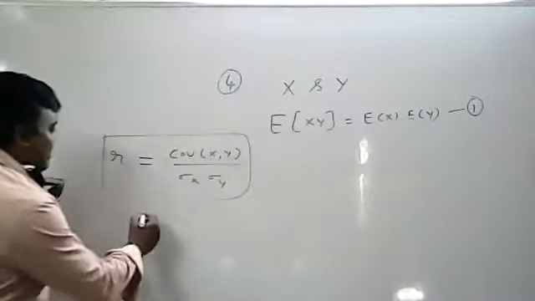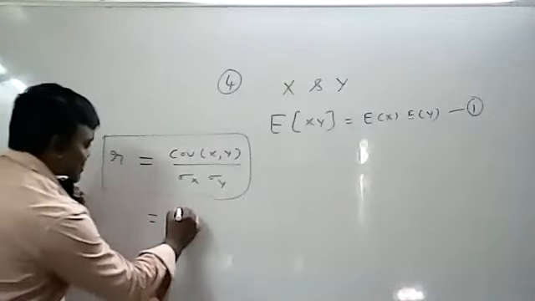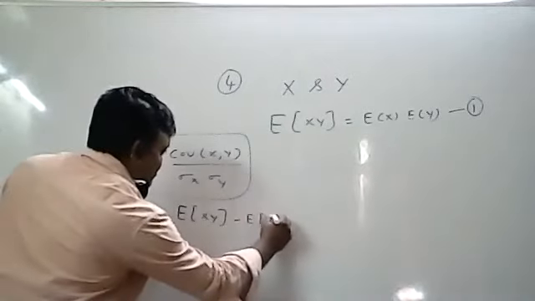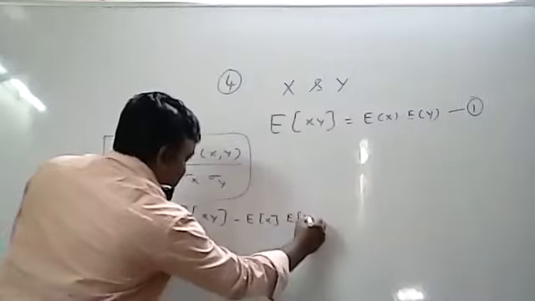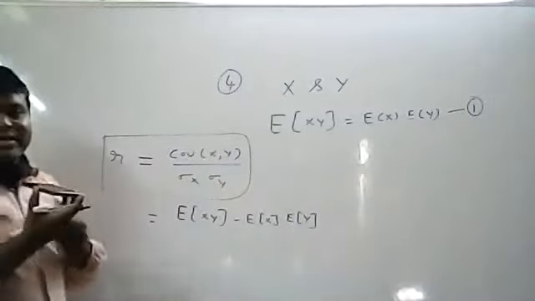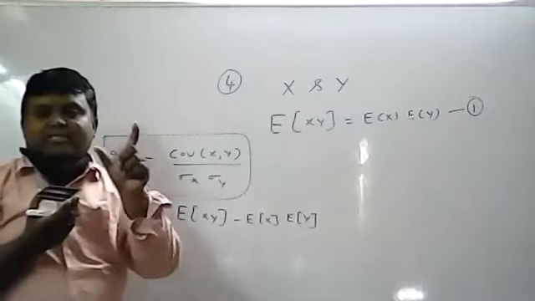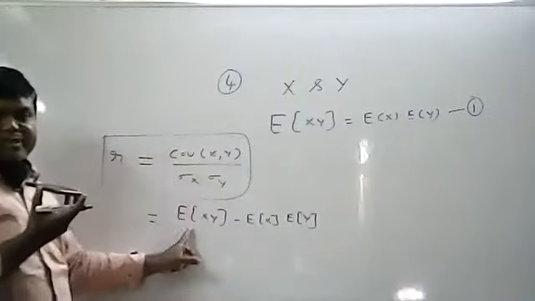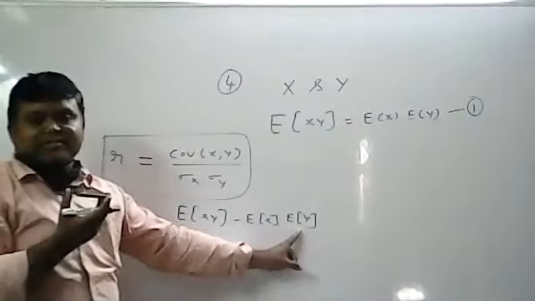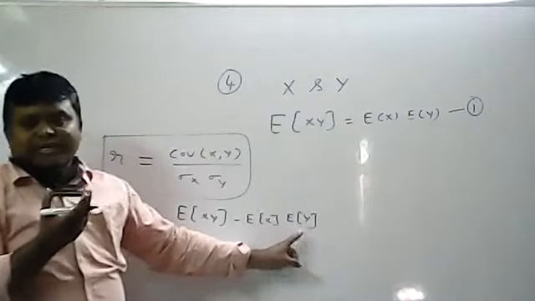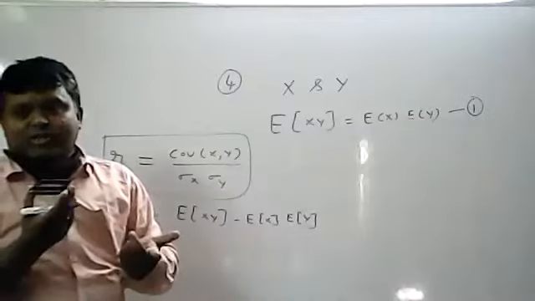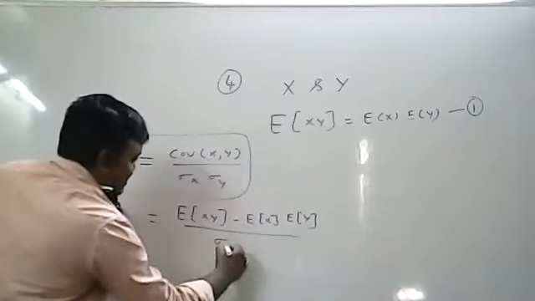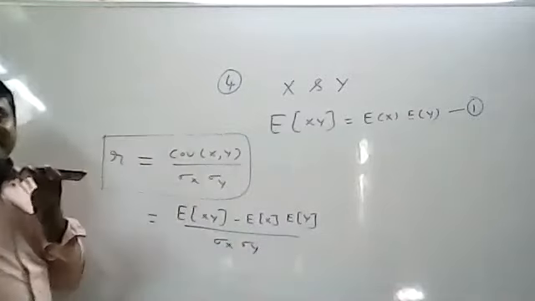What is the covariance of xy formula? Covariance of xy equal to expectation of xy minus expectation of x into expectation of y. This formula is already also there. Yesterday I used expectation of x minus expectation of x into y minus expectation of y. If you multiply and simplify, you will get this formula: expectation of xy minus expectation of x into expectation of y. So if I show numerator is equal to 0, automatically 0 by anything is 0. So the denominator I will keep as it is, that means sigma x, sigma y.